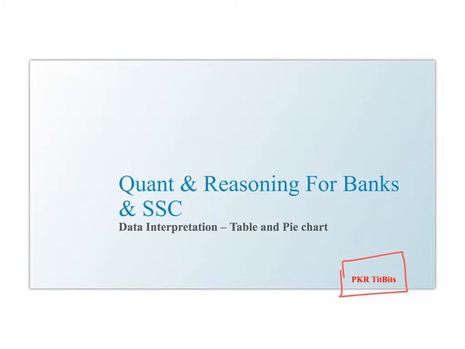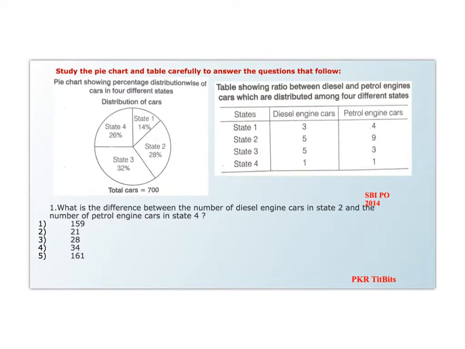Today we are going to see data interpretation on table and pie chart. Here they have given: study the pie chart and table carefully to answer the questions that follow. This is a pie chart showing the percentage distribution of cars in 4 different states. Their respective percentages are given, and the total number of cars is 700. And in this table they have given the ratios between the diesel and petrol cars.